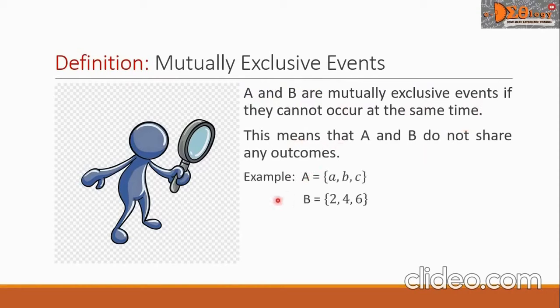Example, let event A have elements small a, small b, and small c. Let event B have outcomes 2, 4, and 6. We say that A and B are mutually exclusive events such that A intersect B equals the empty set.